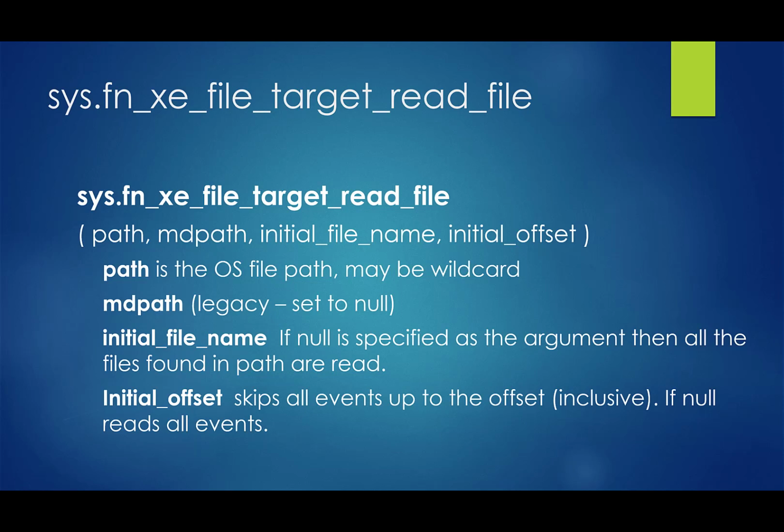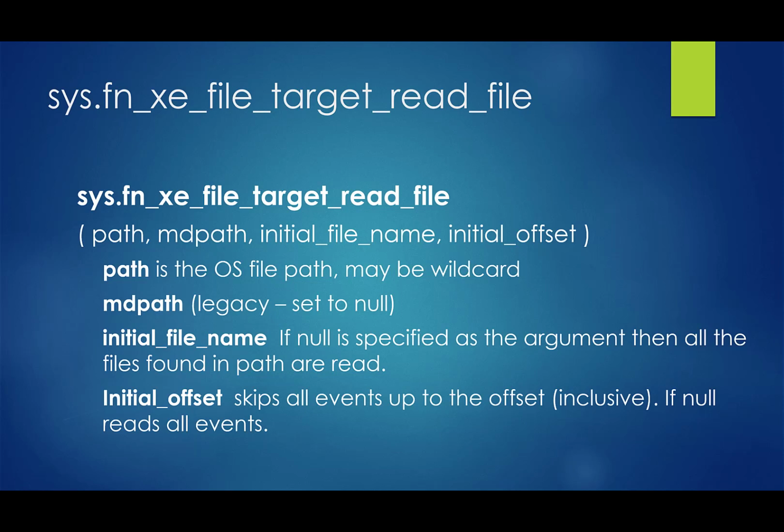The initial file name is, if we have specified a file name like sort and hash warning, it will be the basis of the file path, and then there'll be timestamps appended to the end of that. And then if we have a file, but we want to look maybe halfway through the file, we can give an offset, how many events we want to skip before we start reading the events out of the file.